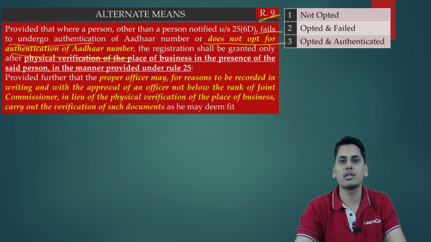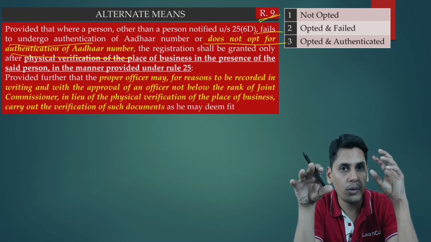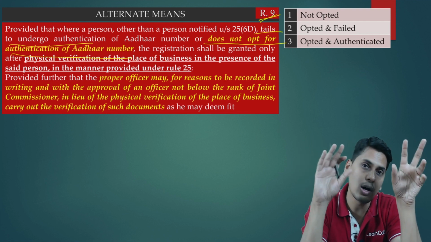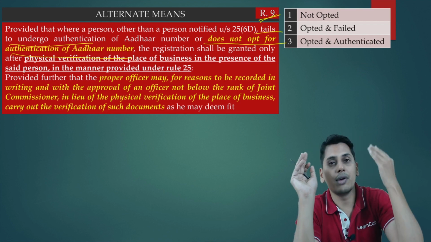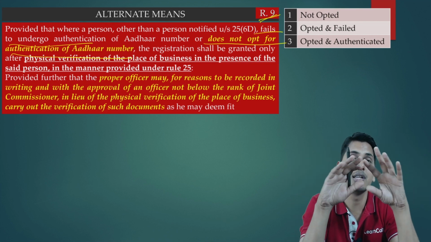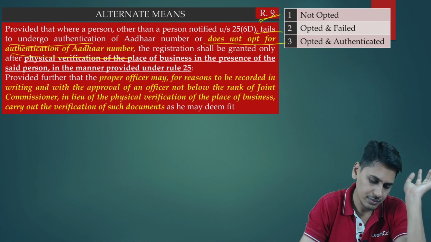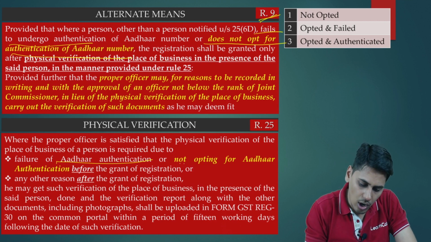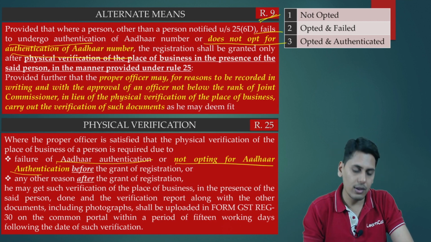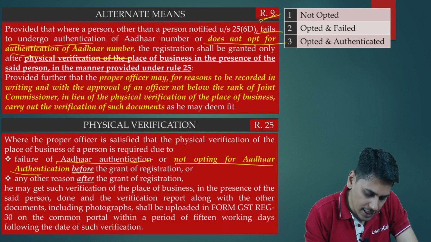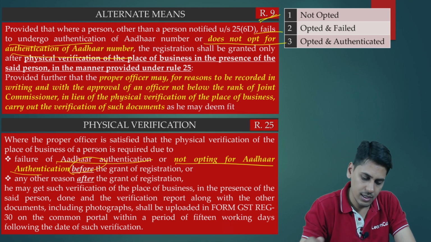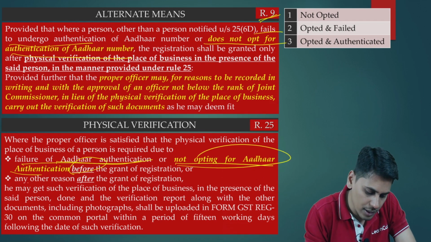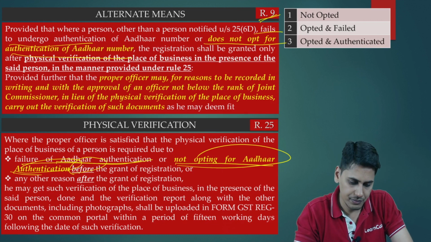A proviso is being introduced wherein it states that if a person is required to get his Aadhaar authenticated, but still he is not carrying it out, in those cases the officer, with the permission of a higher officer, can verify certain other documents and grant registration even without physically inspecting his premises. 2. Rule number 25: in case of Aadhaar authentication failure or not opting for Aadhaar authentication, physical verification needs to be done before grant of registration. Here also earlier it was only failure of Aadhaar authentication which led to an absurd interpretation. So therefore, not opting for Aadhaar authentication was introduced.